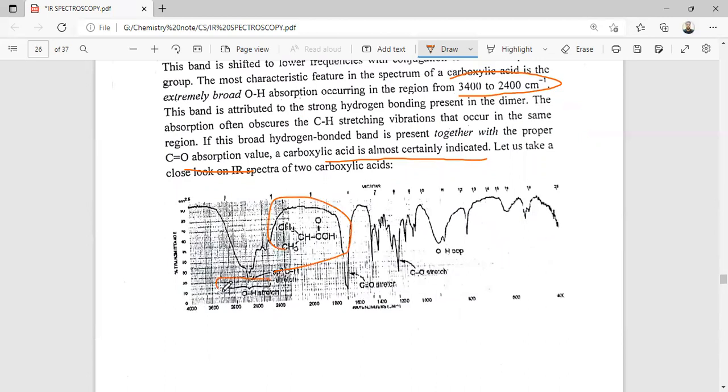So here there is a strong absorption of the OH in this 3400 region, and here the C=O stretching frequency in this 1715 region.